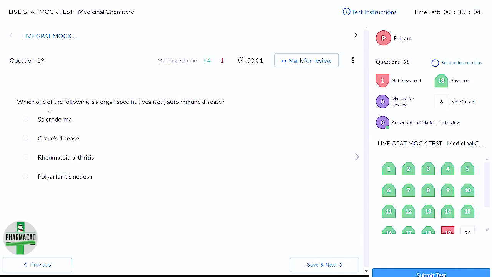So going ahead, which one of the following is an organ specific autoimmune disease? Autoimmune disease मतलब खुद का बॉडी का इम्यूनिटी सिस्टम खुद के बॉडी के सेल्स पे या ऑर्गन्स पे अटैक करने लगता है, राइट? Now all these are actually autoimmune diseases. We need to find which one is organ specific. So, Option C, someone said, that is rheumatoid arthritis.